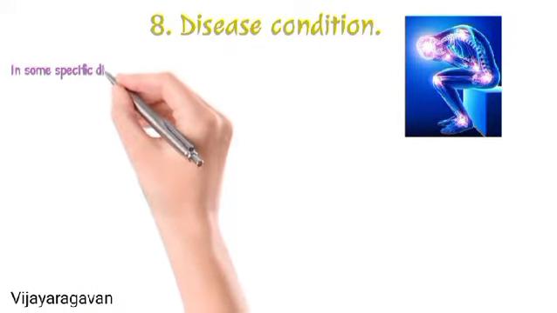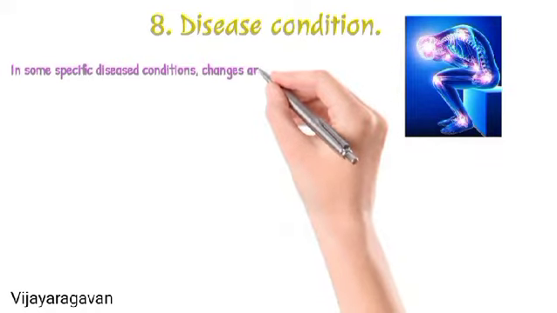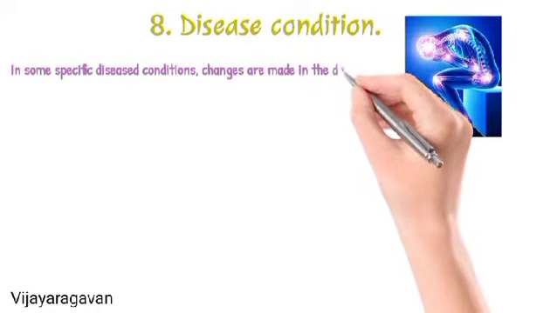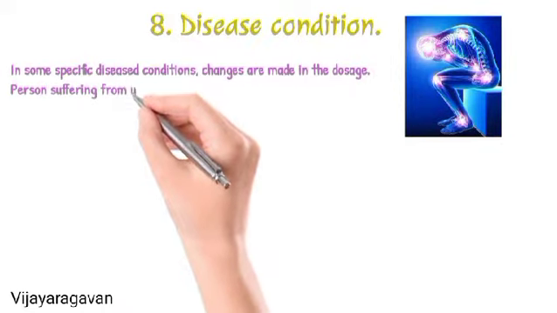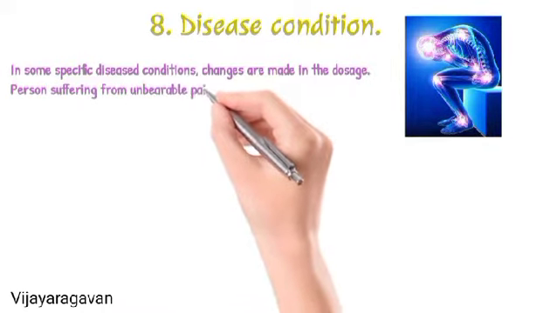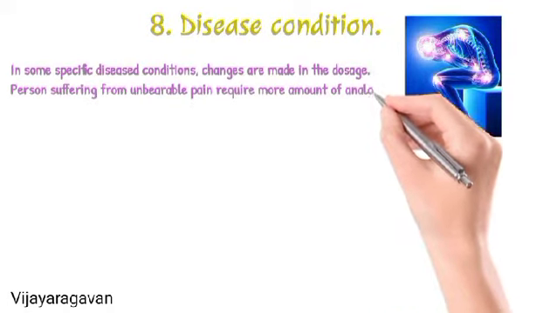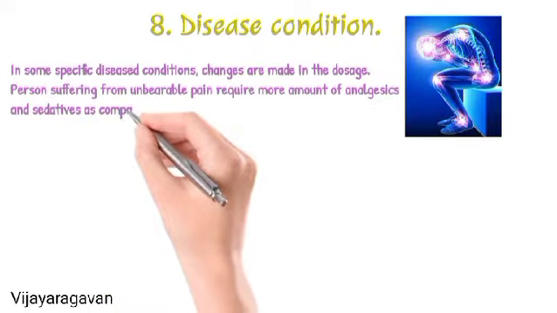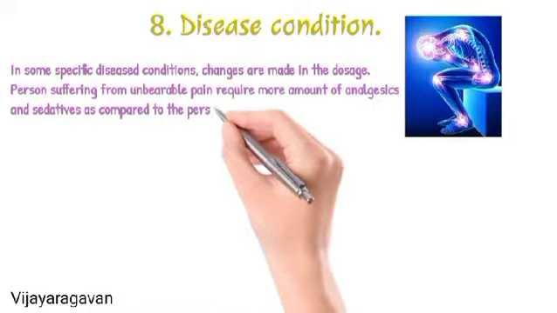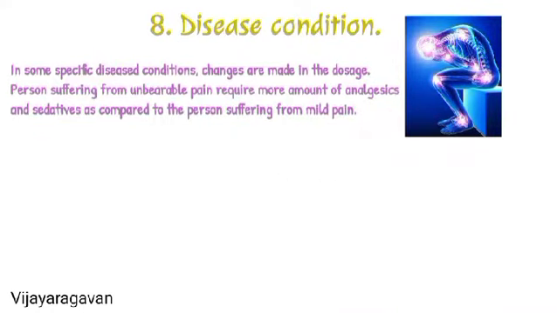Disease condition. In certain disease conditions of the patient, changes are made in the dosages. For instance, people suffering from unbearable pain require more analgesic as well as sedative compared to a person suffering from mild pain. Drugs like barbiturates and chloroprocaine produce a prolonged effect in patients who are suffering from liver cirrhosis.